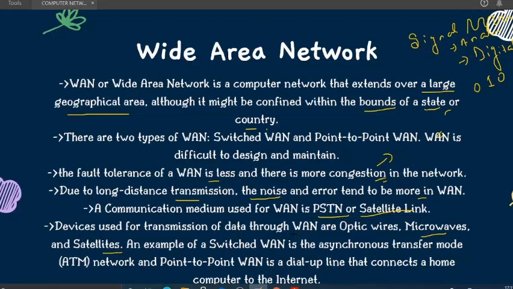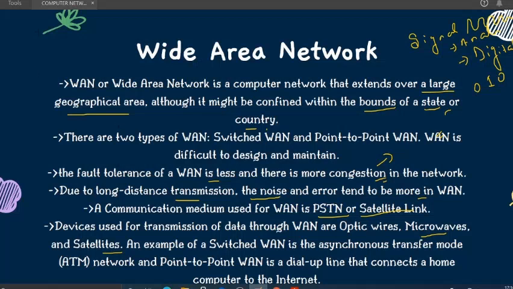Okay, so next is one example of switched WAN. Switched WAN is asynchronous transfer mode, also known as ATM. You must have used an ATM network, asynchronous transfer mode. And then the next one is point-to-point WAN. It is a dial-up line that connects a home computer to the internet.